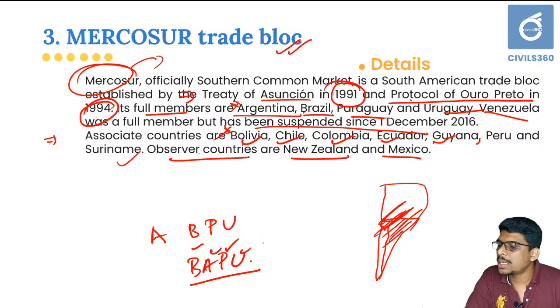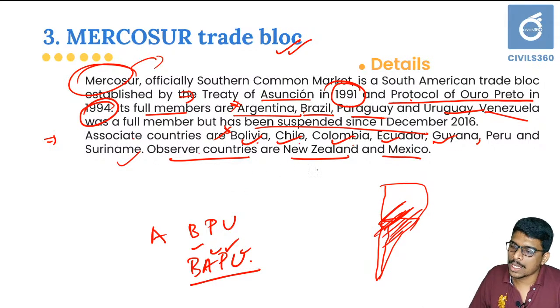Venezuela was there, but it has been suspended in 2016. And the next one is associate members, which include Bolivia, Chile, Colombia, Ecuador, Guyana, Peru and Suriname. And observer countries include New Zealand and Mexico.